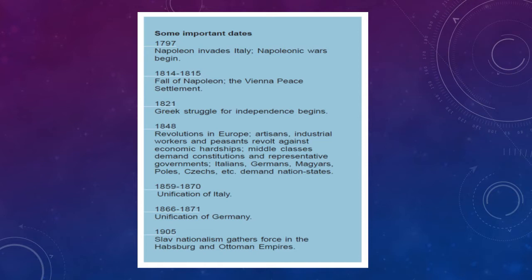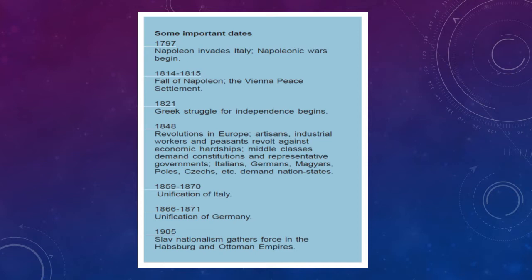The next important date is 1821. Greek struggle for independence begins. So in 1821, Greece was a country under different empires, especially the Ottoman Empire. In 1821, the Greeks got the idea of a nation state and they started movements and struggles for independence.